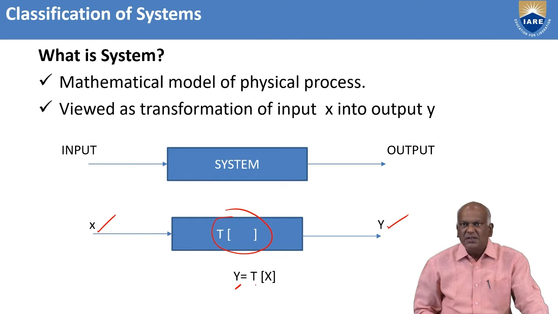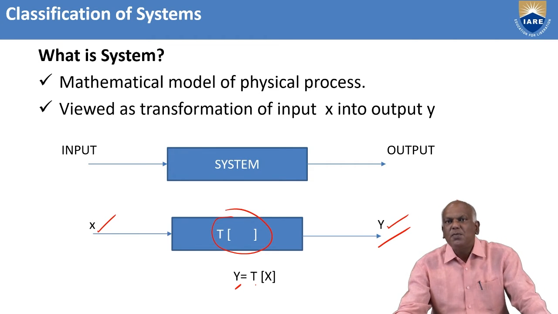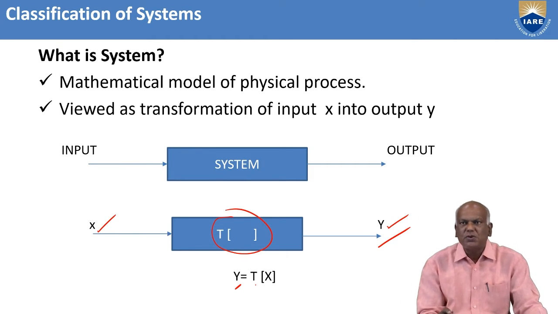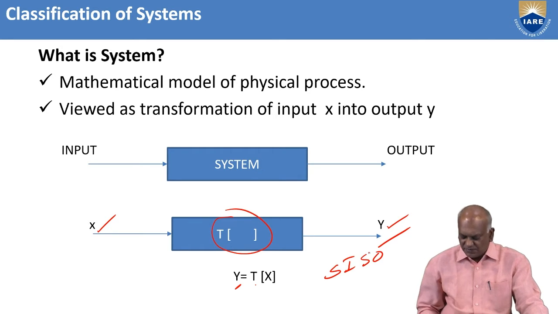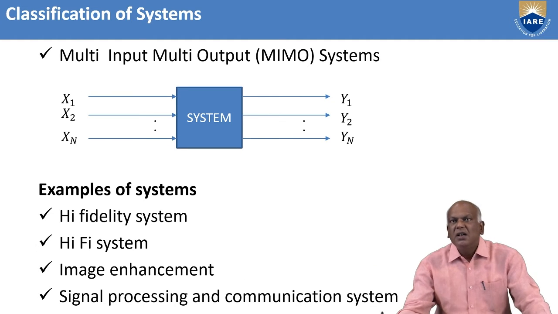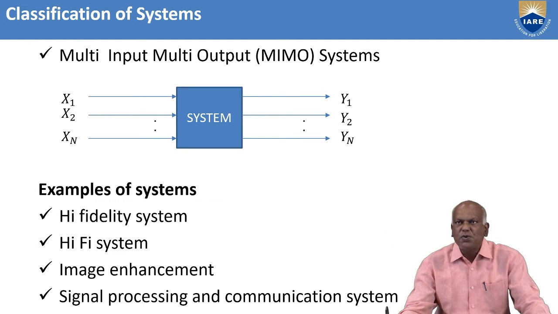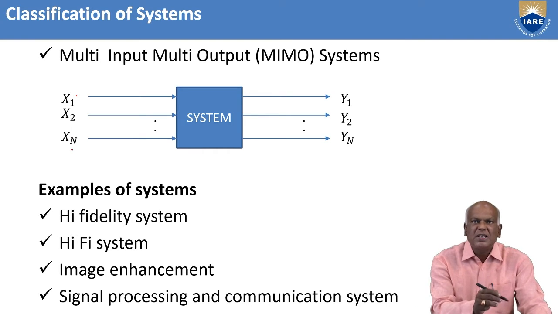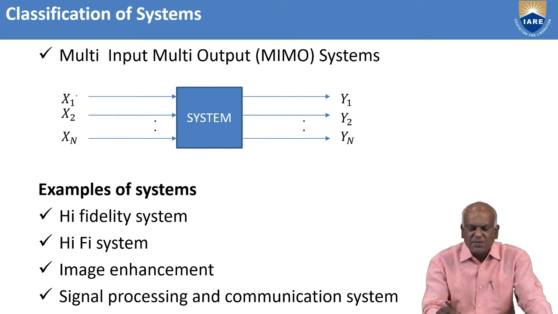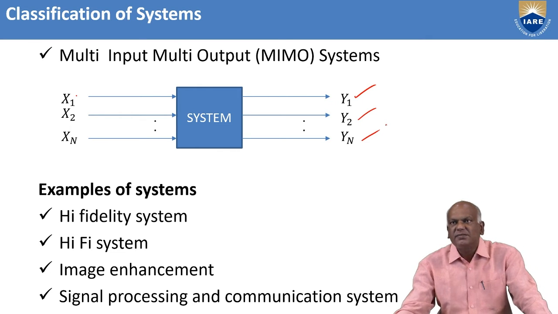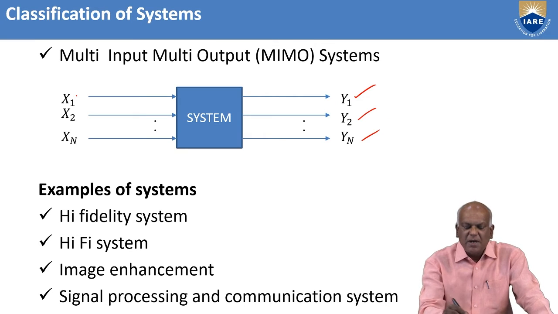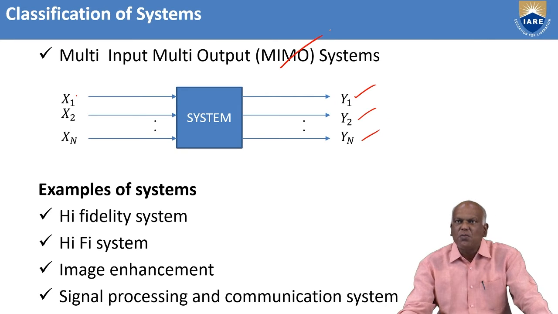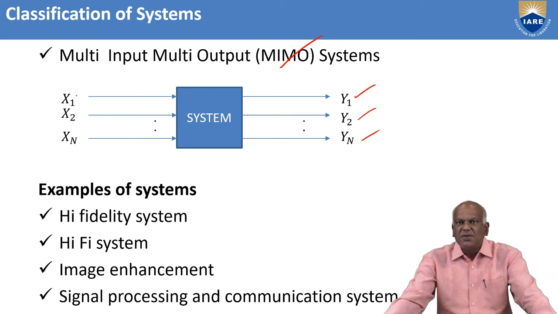The systems can be generally classified. This type of system is called single input, single output because it has one input and one output. So these are called SISO systems, single input, single output systems. Next, one more is called multi-input, multi-output systems. It has a number of inputs, let us say x1, x2, x3, up to xn input signals. The corresponding outputs are y1, y2, up to yn signals. These systems are called multi-input, multi-output systems. Let's take some examples.